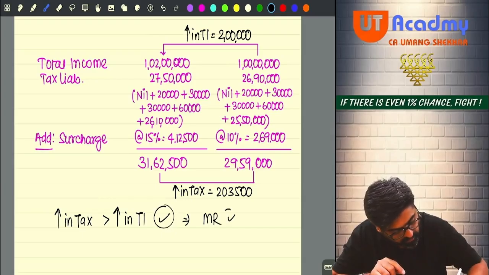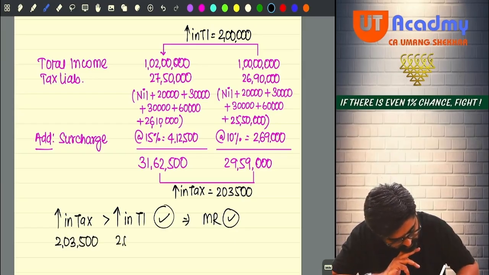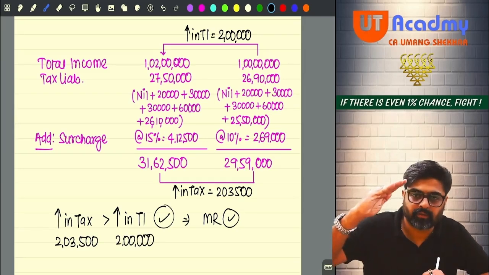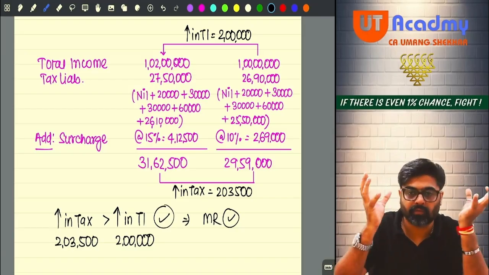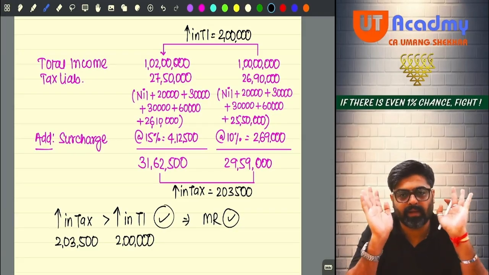Marginal relief. So tell me, what is the increase in tax? It is 2,03,500. And what is the increase in total income? 2 lakhs. So the amount of tax increase is more than the amount of increase in total income. Yes or no?